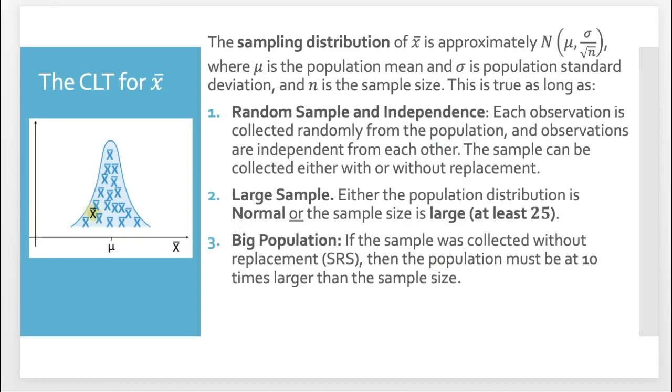The sampling distribution of the sample mean is approximately normal. This notation is saying it has a normal distribution. The first number that comes before the comma is the mean of the normal distribution, and the number that comes after the comma is the standard deviation of the normal distribution. So what we're saying is that the sample mean, we can approximate using a normal distribution with the mean of the population and standard deviation of the population divided by the square root of the sample size.